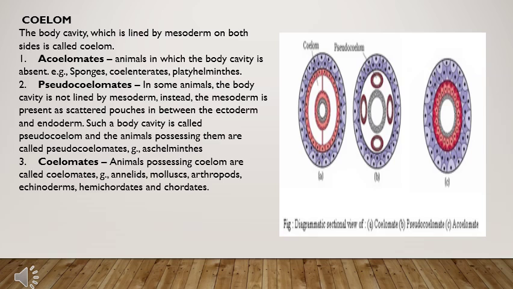The third one is coelomates. These are having true coeloms, means true cavity. Okay, so their body cavity is lined by mesoderm on both sides. For example, echinoderm, annelids, mollusca, arthropoda, hemichordates, and chordates, all these are in the group of coelomate.